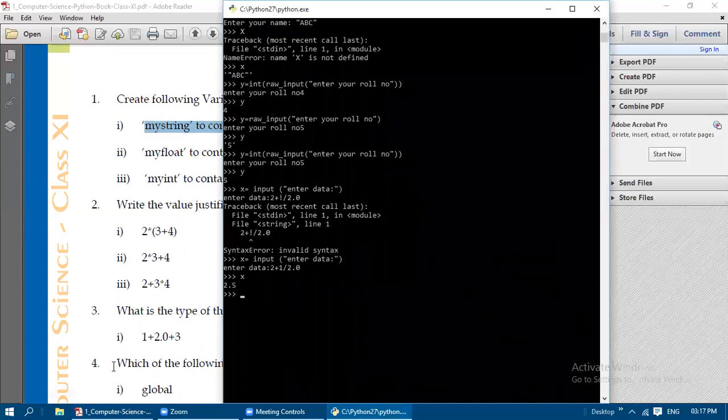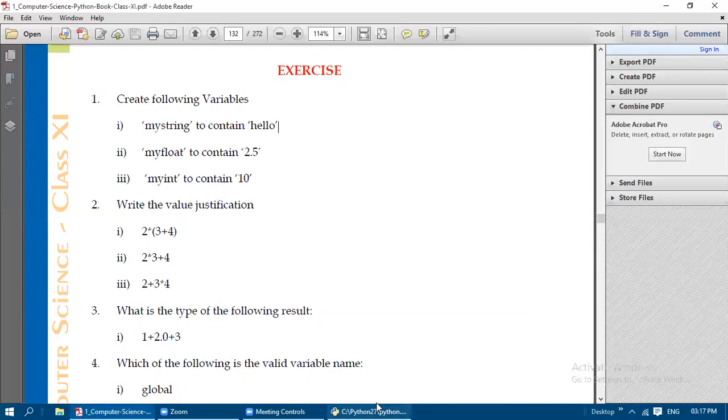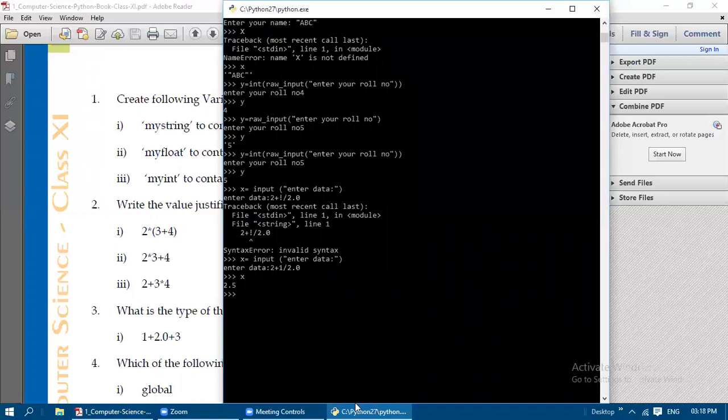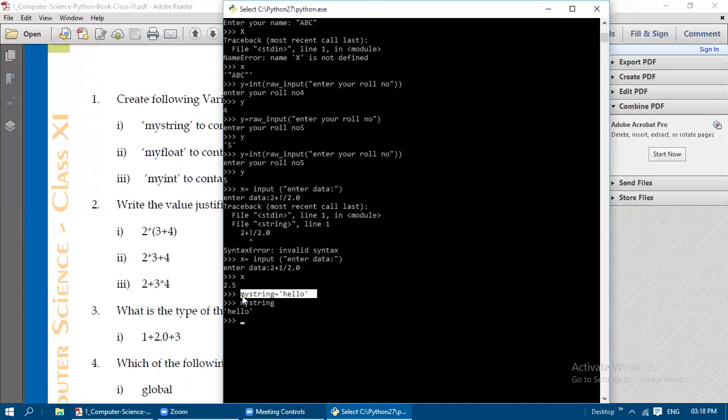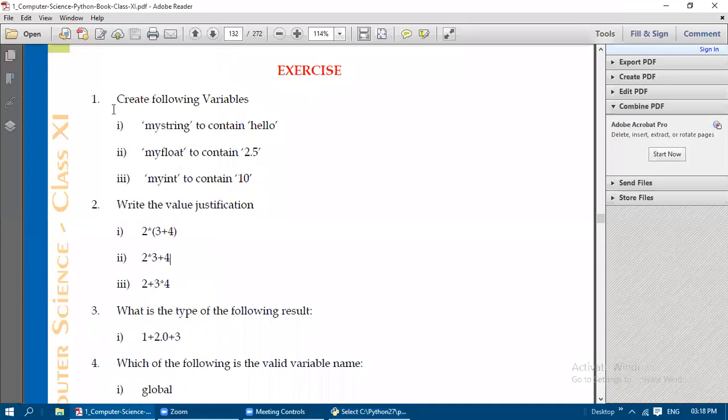My string. So what they have given in the first question: create the following variables. That means building a variable. We are not declaring it, we are building the variable. That term we have studied now here. So my string is a variable name equal to, it should contain the value hello. See, now we have created my string. If I type my string now, it will display the answer hello. So my string variable is created. This statement is used for creating a variable: my string is equal to, within single quotes, hello. So this is the first exercise's first answer.